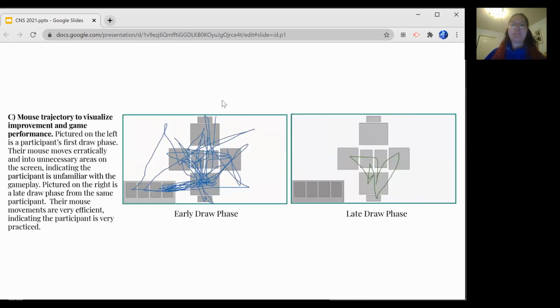In addition, by visualizing mouse movements, we can visualize improvements in participant gameplay, as seen in the increase in movement efficiency between the left picture, showing a participant's first draw phase, and the picture on the right, showing the same participant's draw phase later in the game.